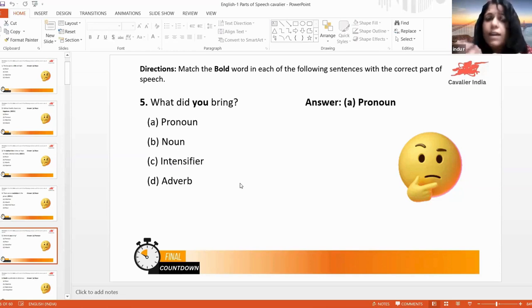Got it? And which is the verb here? Did bring is the verb. Can we write did brought? No, that would be incorrect. One rule is that along with do, does, and did, you are supposed to use only the first form of the verb. That is why we are writing bring and not brought. Even though did is past, we are not supposed to use the past tense of the verb there. Got it?